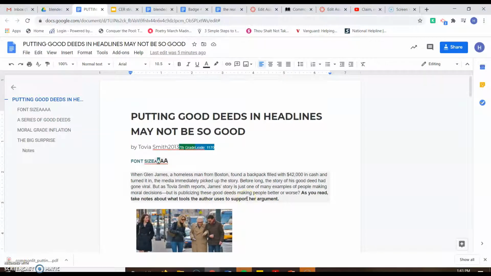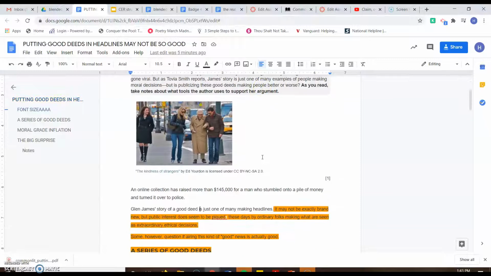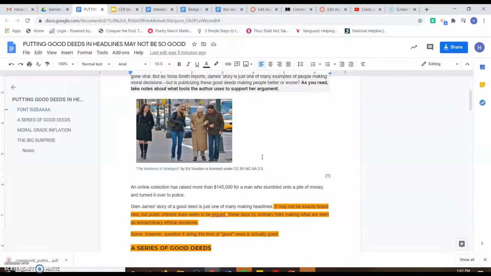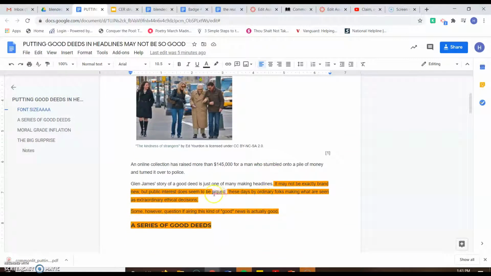Okay, so let's look at claim, evidence, and reasoning in this article. So I went through and I highlighted all what I thought were claims in yellow. So this would be like the thesis.